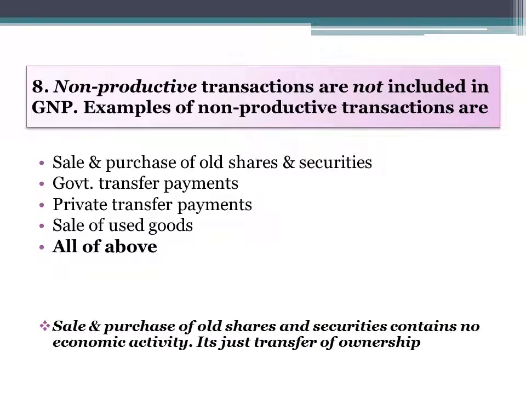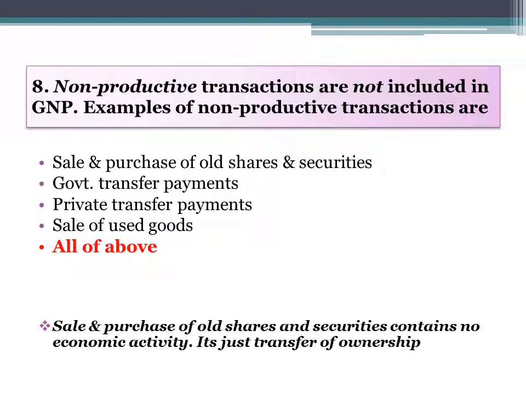Non-productive transactions are not included in GNP. When we make a GNP, then the non-productive transactions are not included in GNP. Examples of non-productive transactions are, all the options are the right one, that is sale and purchase of all shares and securities, government transfer payments, private transfer payments, sale of used goods. We have read government transfer payments and private transfer payments in the previous slides. These are not included when we make a GNP.